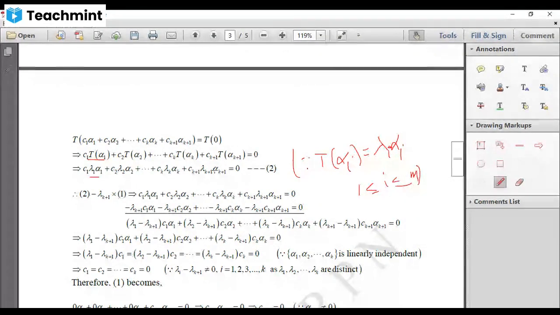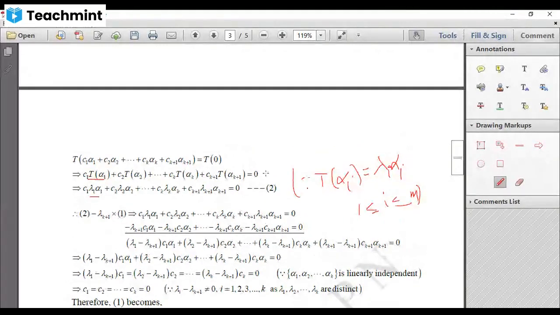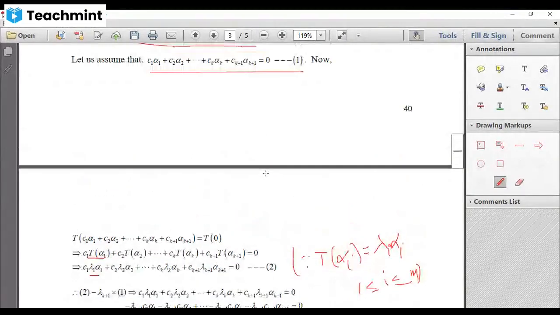Okay, because of that fact, T of alpha 1 is lambda 1 alpha 1. T of alpha 2 is lambda 2 alpha 2. T of alpha k is lambda k alpha k. T of alpha k plus 1 is lambda k plus 1 alpha k plus 1. Let us call this one equation 2.